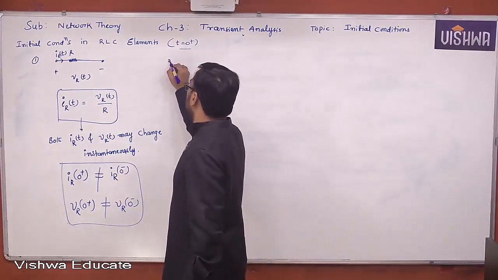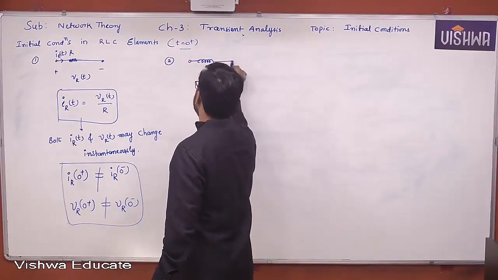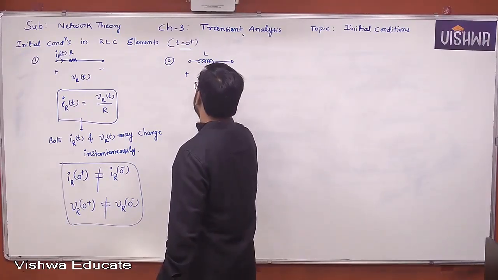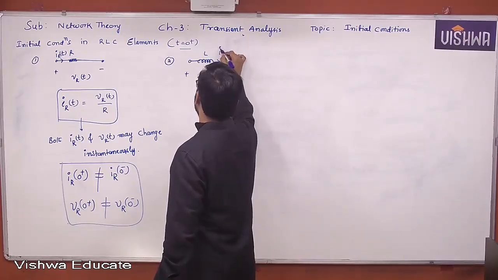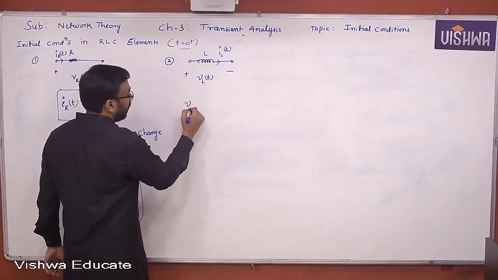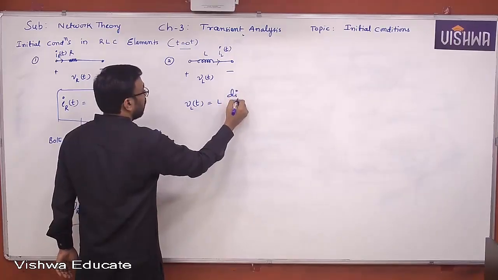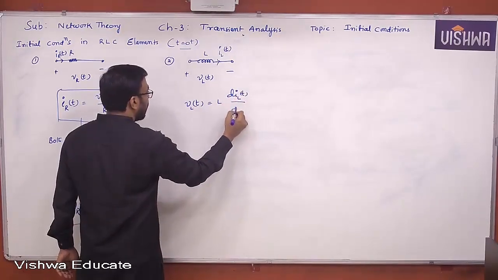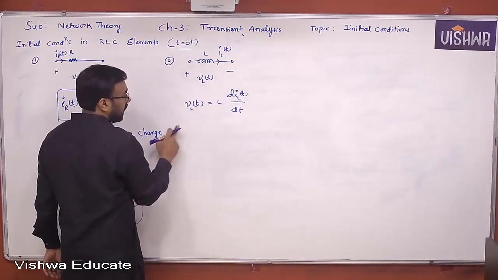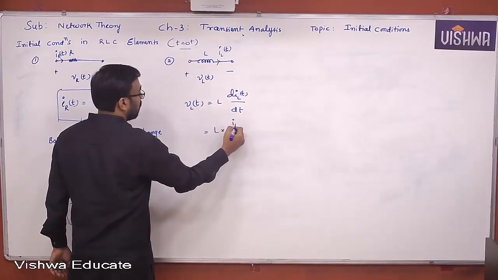Second one. What is the second one? Let us take now the inductor. Now let us say this is VL of T. Now say this is IL of T. You can say VL of T is equal to L d IL of T by dt. We already discussed the characteristics of an inductor. From this particular expression, current through inductor may not change instantaneously. Hope you remember that, all of you.